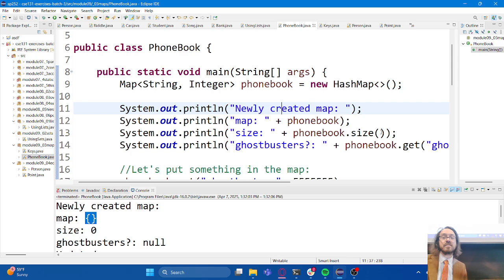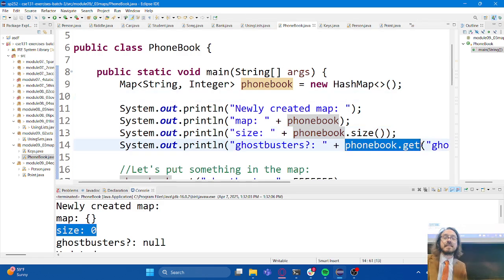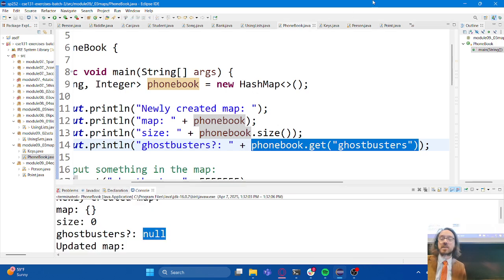But take a look at some of the other methods. There's that size method again. So if I say, hey, how big is this map? It tells me 0. You haven't put anything into the map yet. And then I'm asking to look up the number for Ghostbusters. So if I go to this empty map and I say, hey, tell me what the phone number for Ghostbusters is. Well, remember, it's empty. It doesn't know what the phone number for Ghostbusters is. There's nothing in this map that represents that. So it's going to tell me that it doesn't know. And the way that it tells me that is by saying null. It's a very, very important thing to keep in mind. If I try to retrieve a value from a map and it's not there, the map is going to tell me null. That's something we need to be very careful about, right?